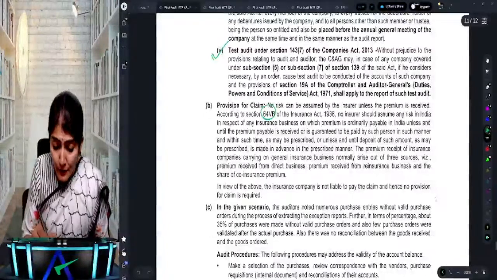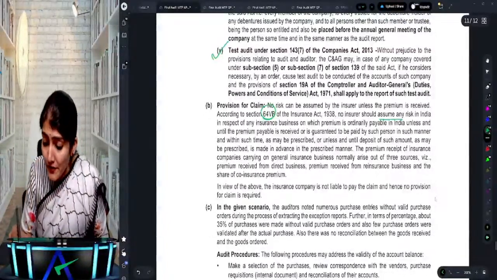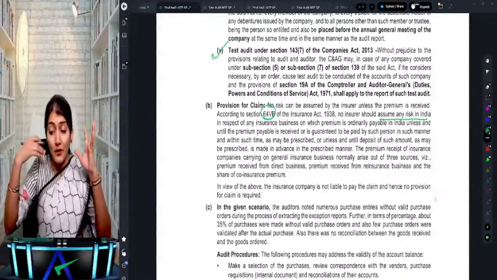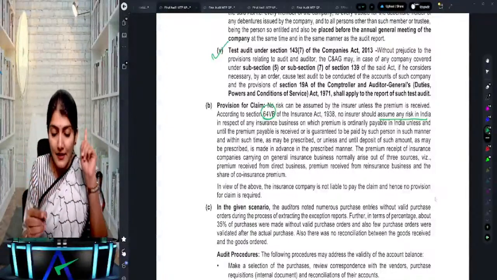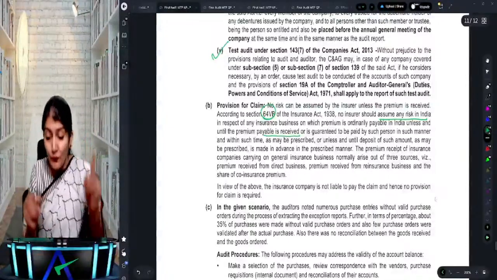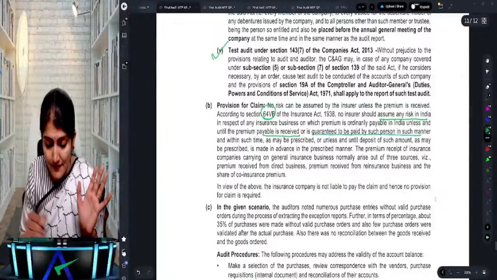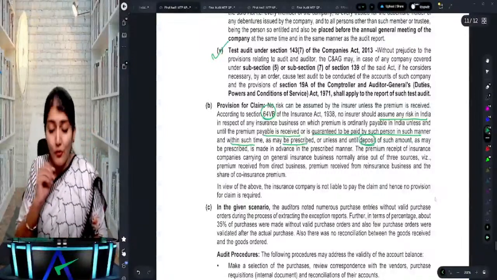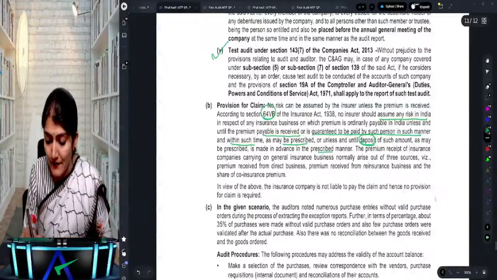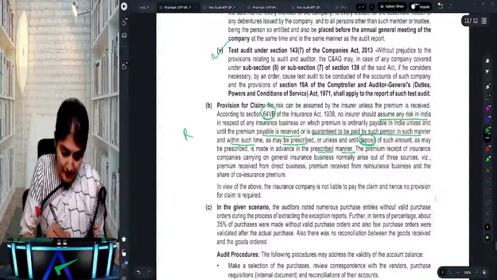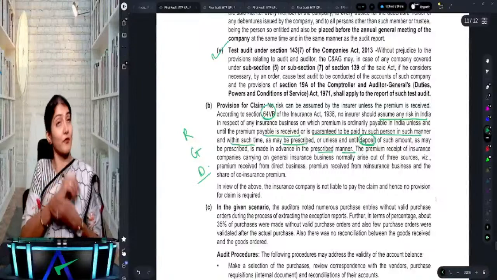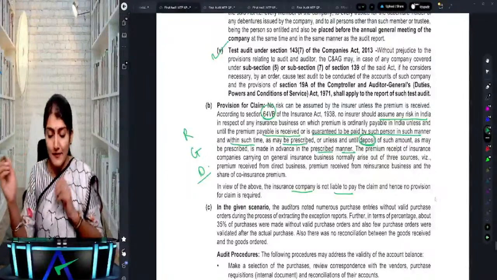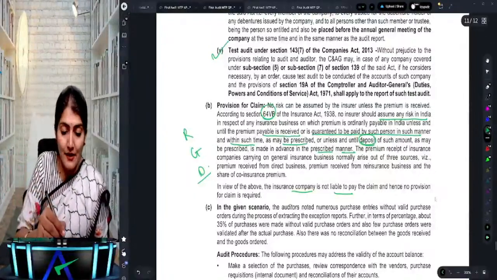What does it say? According to section 64(5)(b), no insurer shall assume any risk in India in respect of any insurance business on which premium is ordinarily payable in India unless and until, number one, the premium payable is received or is guaranteed to be paid by such person in such manner within such time as may be prescribed, number two, or unless and until the deposit of such amount as may be prescribed is made in advance in the prescribed manner. So premium is received or is guaranteed or the amount has been deposited. Right, in view of the above, the insurance company is not liable to pay the claim and hence no provision is required. Hence no provision for the claim is required.